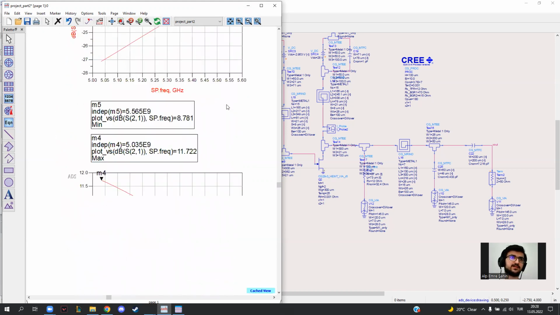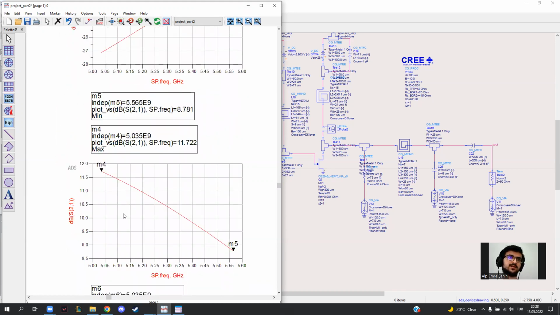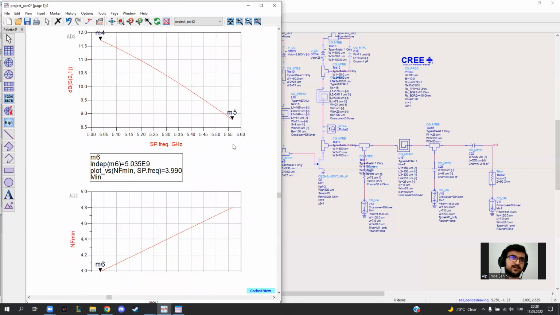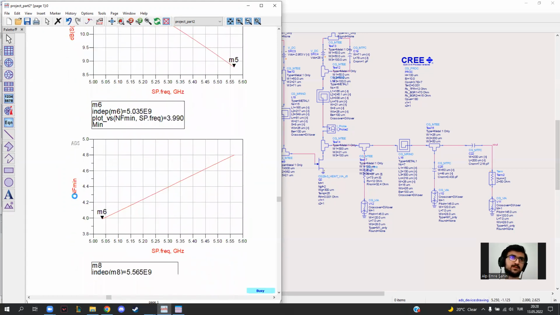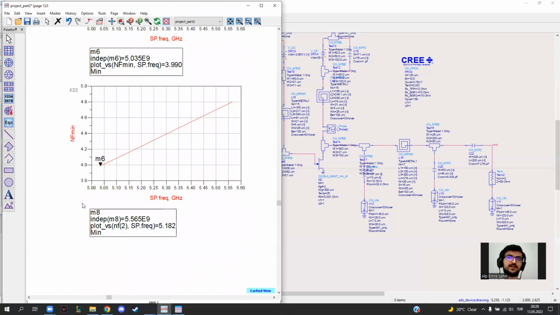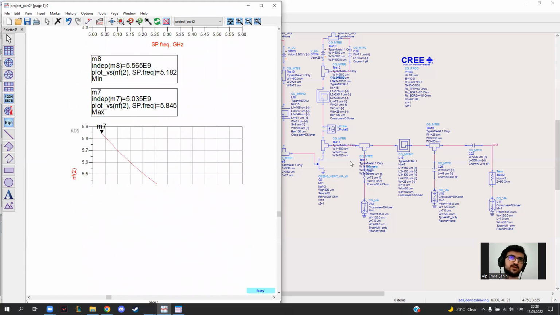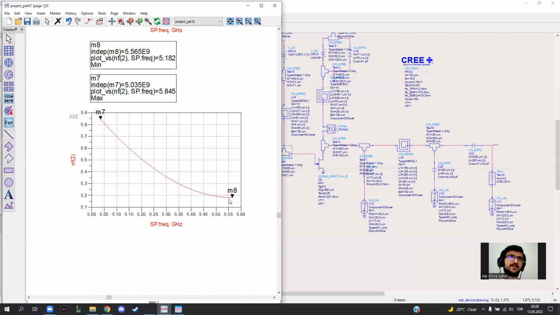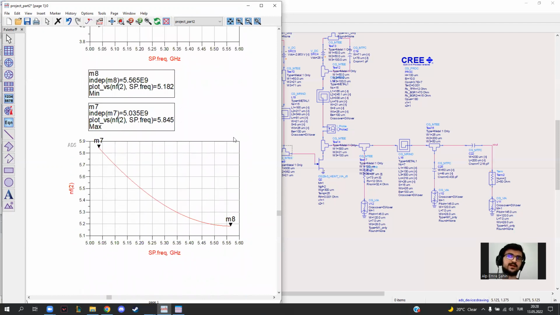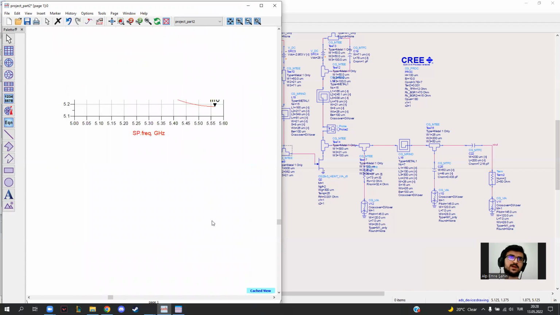And for gain, our gain at the lowest frequency is 8.7, and at the highest frequency is 11.7, or vice versa. Let me show you, our minimum noise figure is around 4, which we would achieve if we had perfect circuits. But the circuit that I designed is around 5. So it is a little bit higher than the minimum, but it is also an okay value.